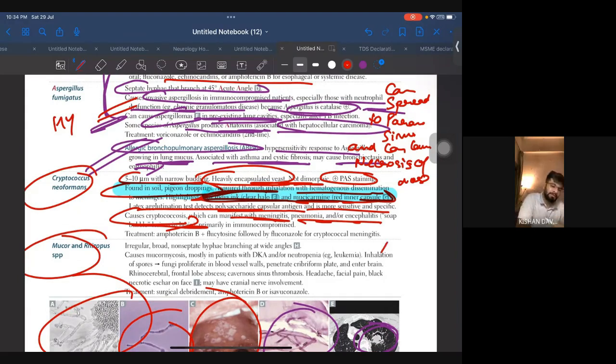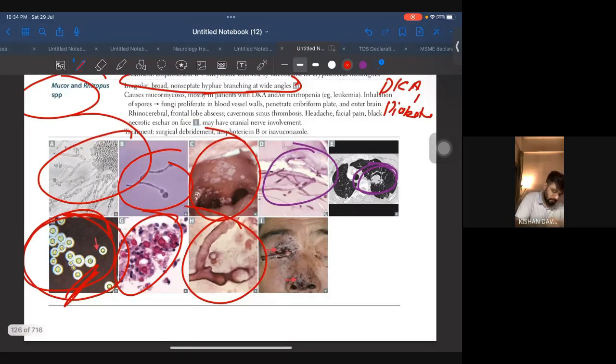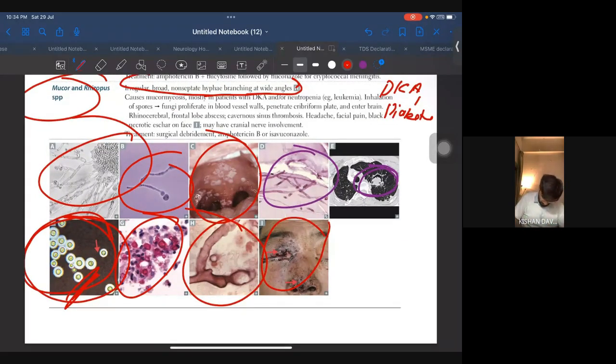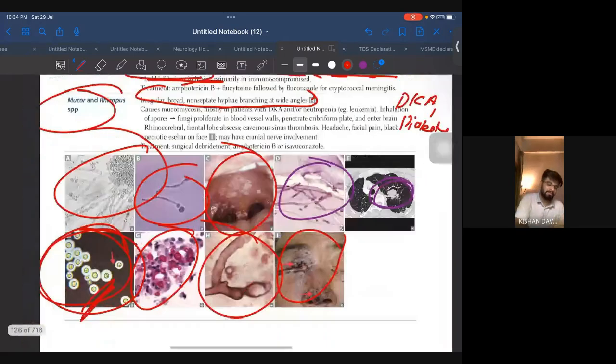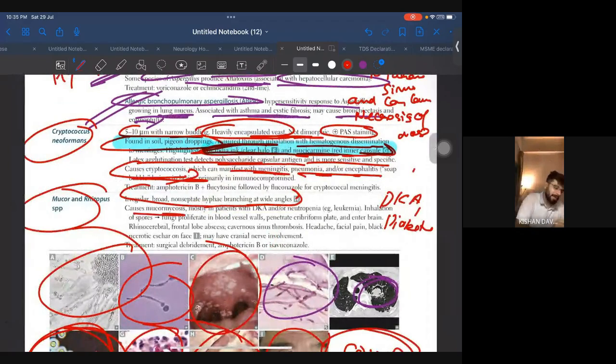Mucor and Rhizopus, mostly they will ask you with DKA or diabetes. Irregular, broad, non-septate hyphae branching at wide angles. So this is what wide angles is. This is what it will look like. Mucormycosis, Rhizopus. Like diabetes होने के बाद जो हो रहे थे, even in the COVID. Even in the COVID, this was the problem. You must have seen because of steroids, fungal infections were occurring. It causes mucormycosis mostly in patients with DKA or neutropenia.